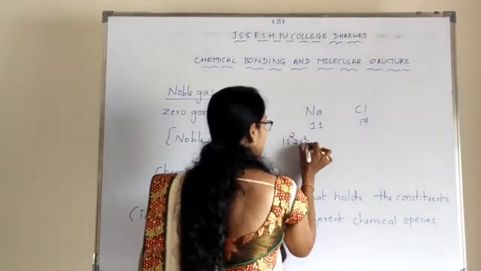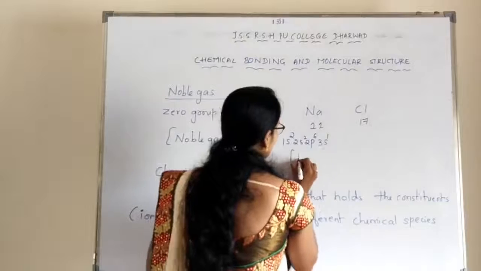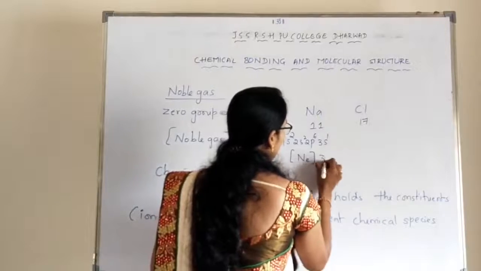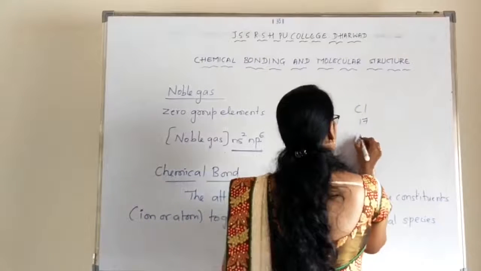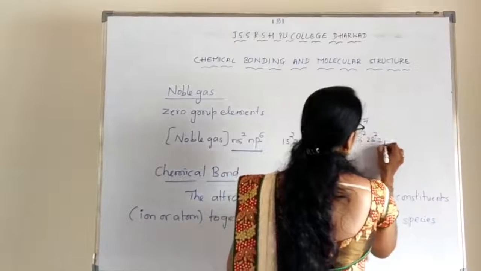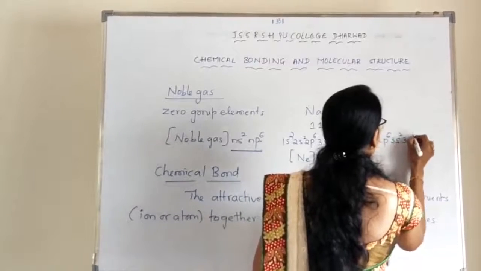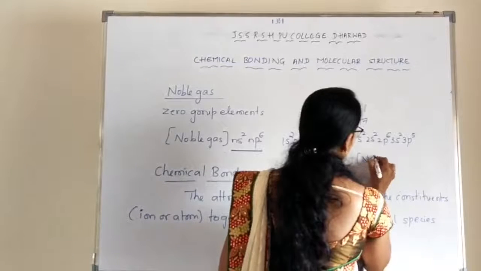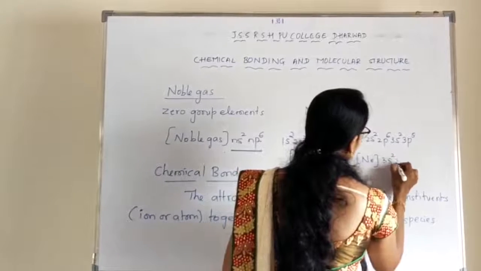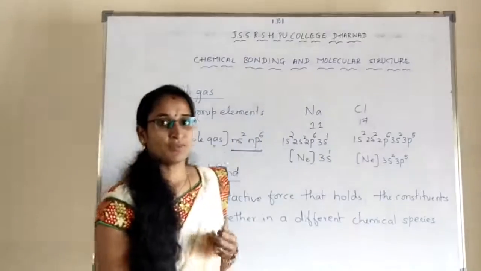Sodium is 1s2, 2s2, 2p6, 3s1, otherwise also represented as [Ne] 3s1. Chlorine has the electronic configuration 1s2, 2s2, 2p6, 3s2, 3p5, which is nothing but [Ne] 3s2 3p5. Is it clear?